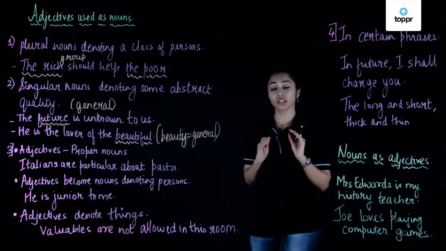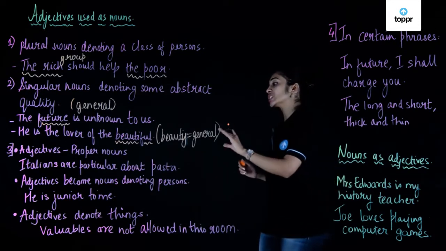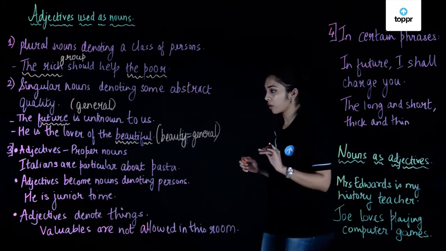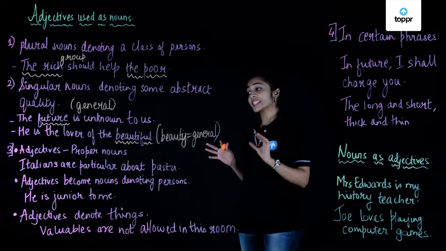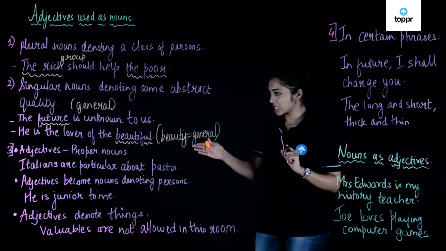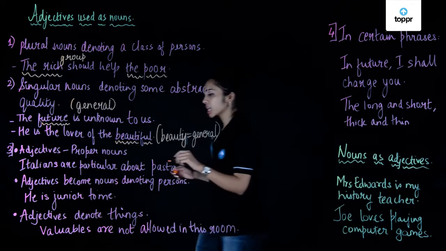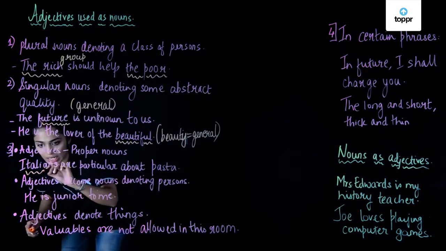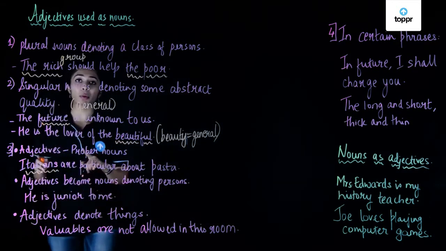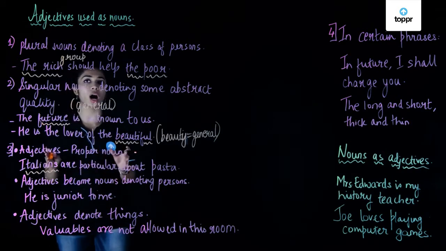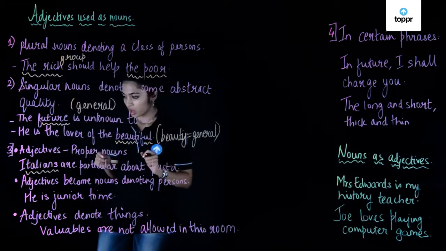Let's look at the third rule. Adjectives that have derived from proper nouns. Okay, let's look at the example sentence. Italians are particular about pasta. So the word Italians is derived from a proper noun because we are talking about people who are of Italian origin.